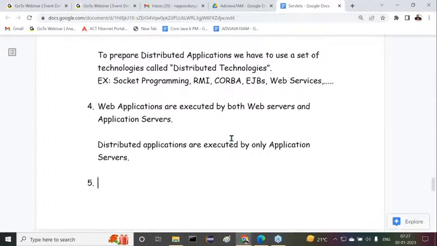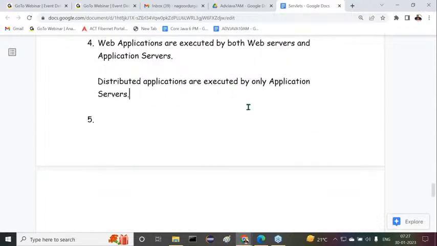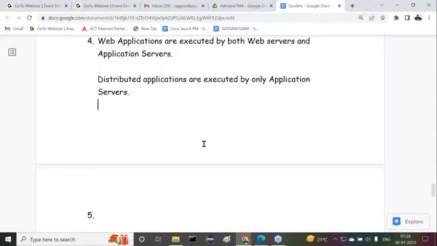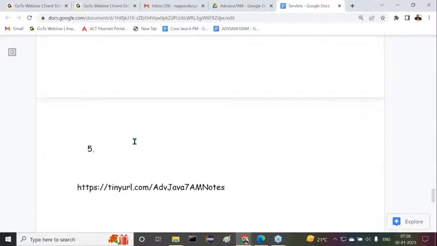Next, I'm asking one more question to all of you. Who is executing our Java applications? Come on, guys. JVM. Without a second thought, we can say the JVM is executing our Java applications.